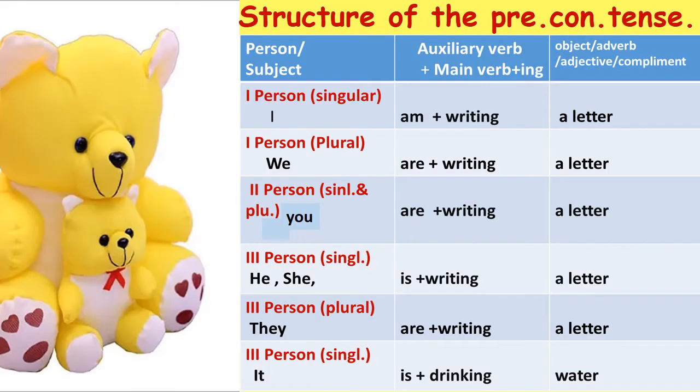Here you see what's the structure of the verb, how the verb changes according to the subjects in three persons. Already it was said, for present continuous tense, we use be form verbs am or is or are as auxiliary verbs with the main verb plus ing. Let's see the tabular column. If first person I is given, the verb is am writing. Object is a letter. I am writing a letter.